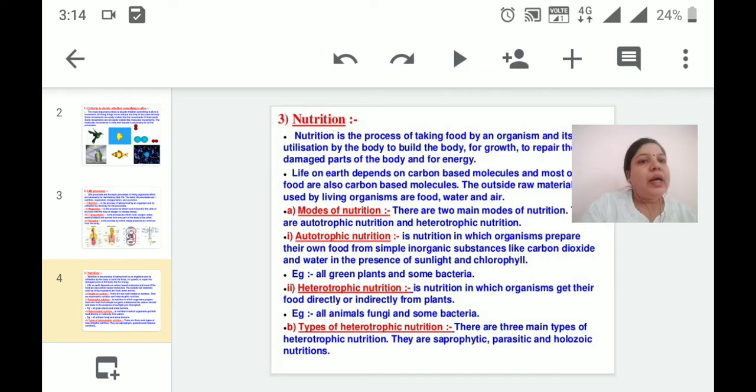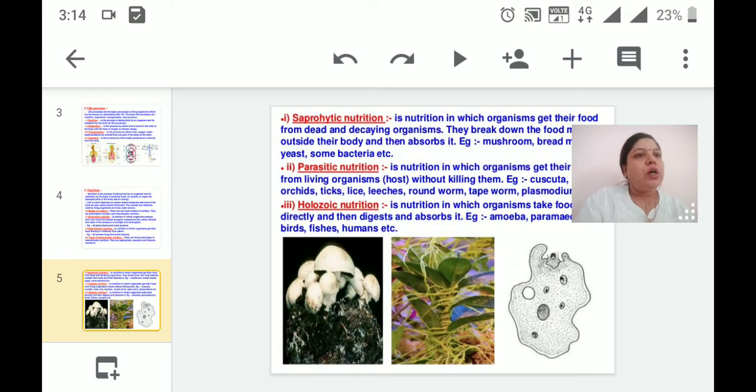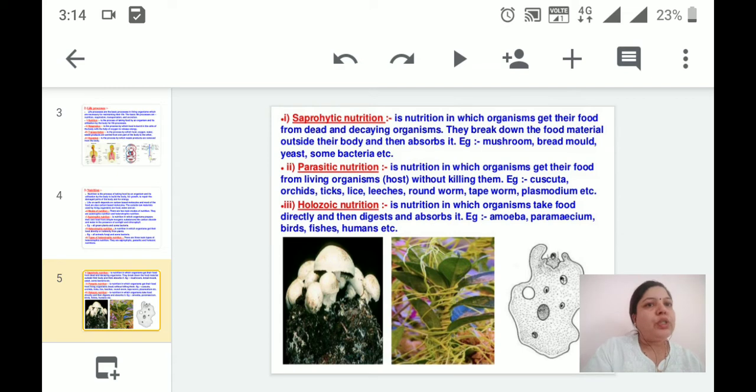There are three main types of heterotrophic nutrition: saprophytic, parasitic and holozoic. In saprophytic nutrition, organisms get their food from dead and decaying organisms. They break down their food material outside of the body and then absorb it. For example, mushroom, bread molds, yeast and some bacteria.